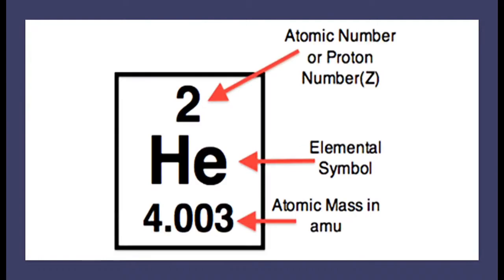Now let's move on to the next part, and a very important thing. You have learned about atoms and elements, right? Elements are denoted with the help of symbols like He for helium. There are two numbers which are written, one at the top and one below. The number written at the top is called the atomic number, and the one written below is known as the atomic mass. These two numbers you have to remember. What is the meaning of these two numbers? Let's see that, and then we'll move to the actual part of the chapter.